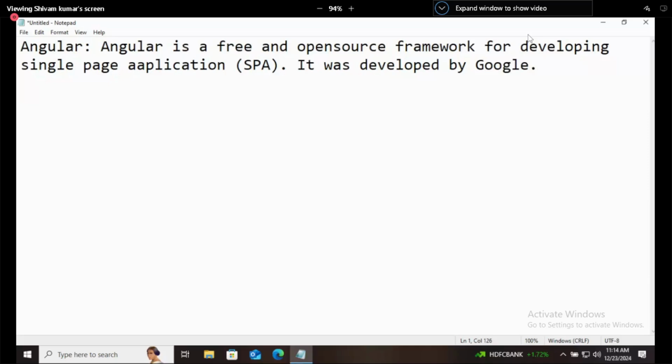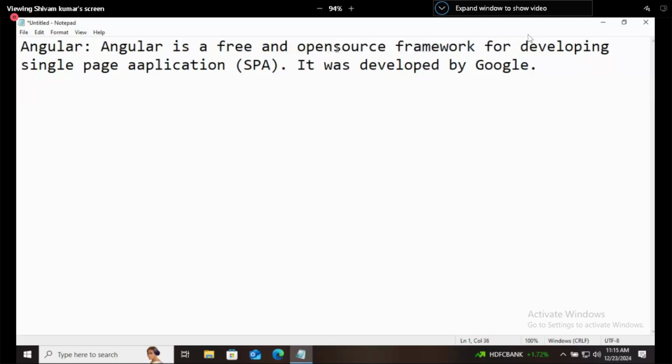Now, if you don't know what is this open source and what is this framework, we will discuss these things. How many of you haven't attended the very first class? Okay. So I think you don't know the meaning of open source and this word framework, right? So for that, I will tell you the meaning of open source.